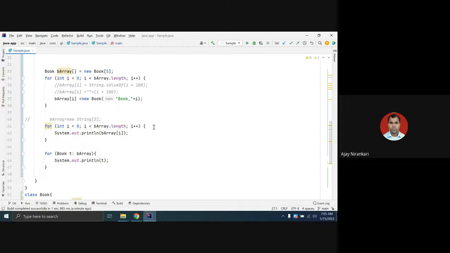Next class we'll discuss more of the assignment part. But today, in the first lecture, you just need to know what an array is, how to declare an array, how to initialize an array, and how to access an array. You will practice this. Any doubt or questions, we will discuss tomorrow.